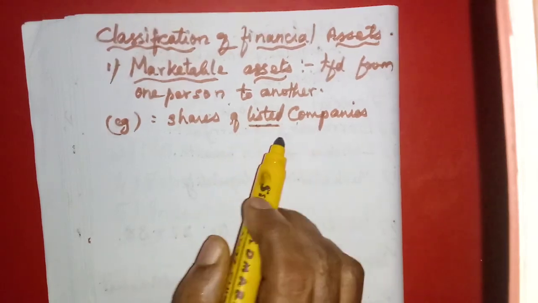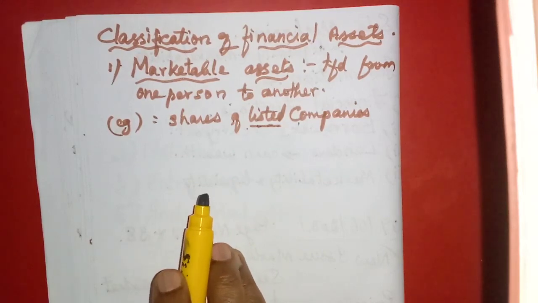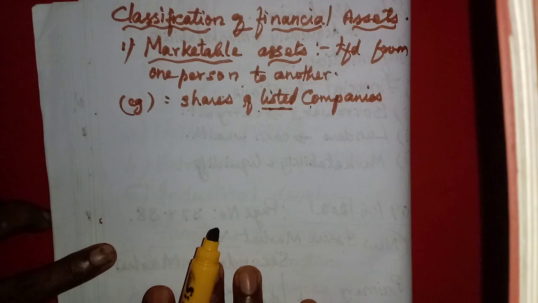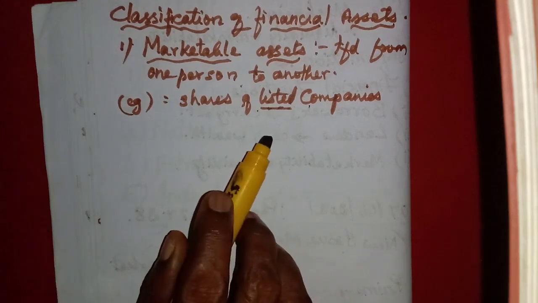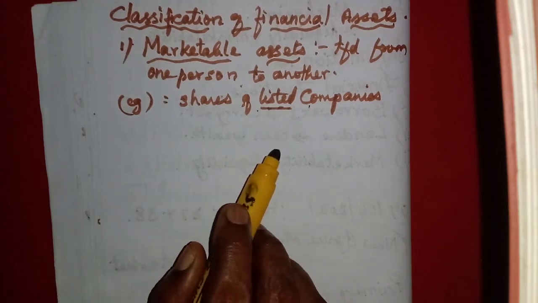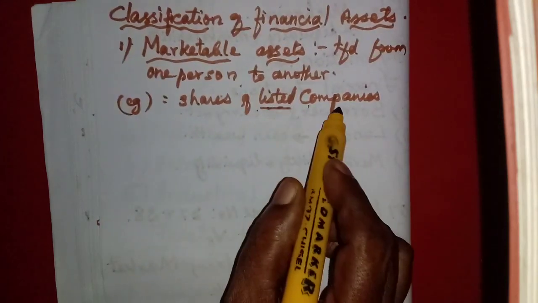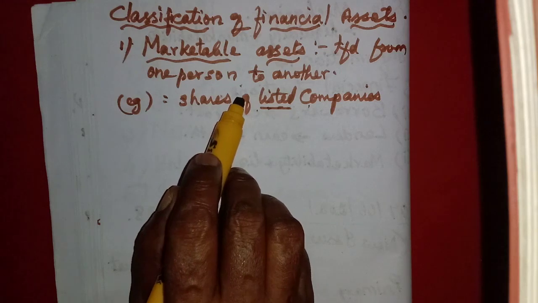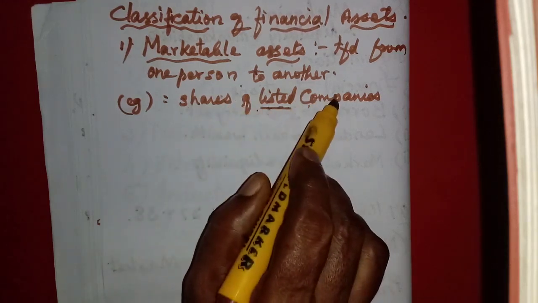They are called listed companies. The stock exchange publishes one list of companies, and only the shares of those listed companies will be marketed in the stock exchange, in the secondary market. The other companies' shares cannot be marketed, so they are not marketable assets. That's why it is said clearly, shares of listed companies.